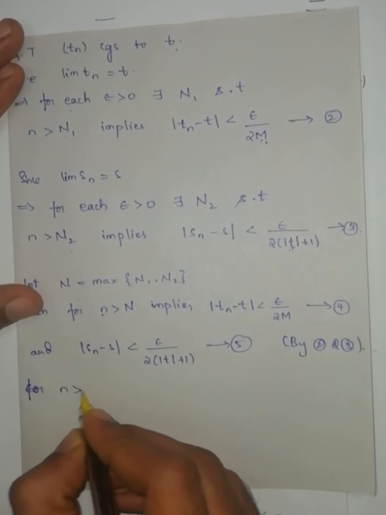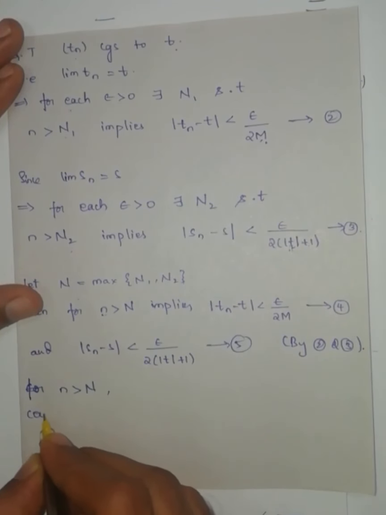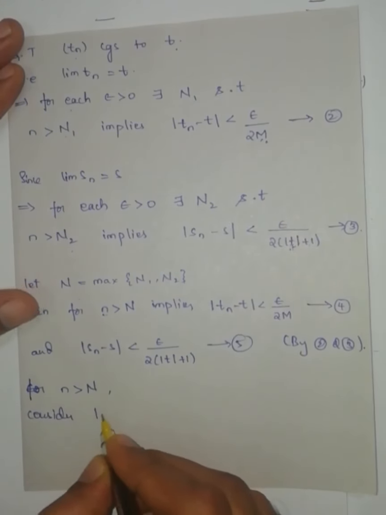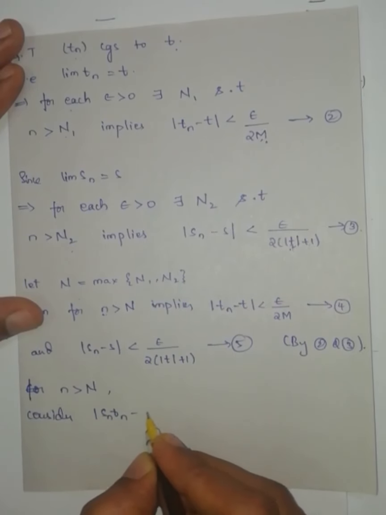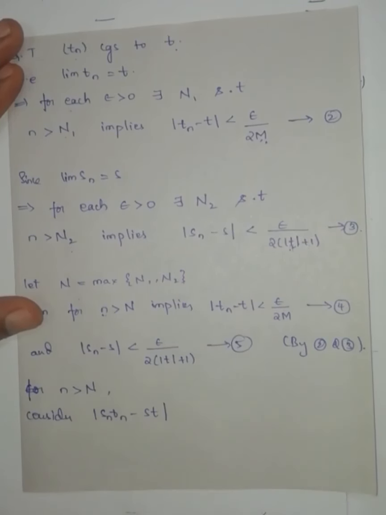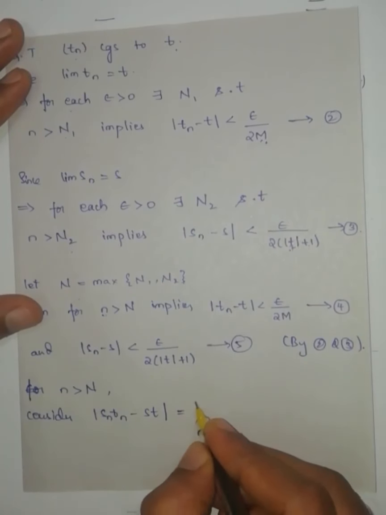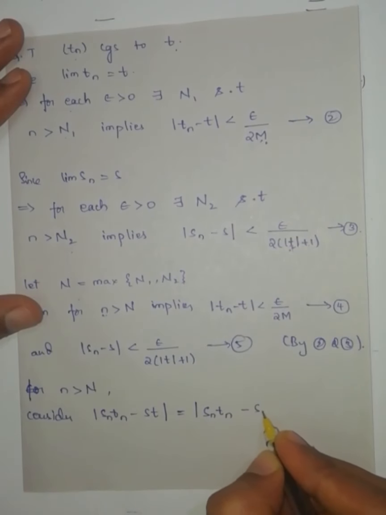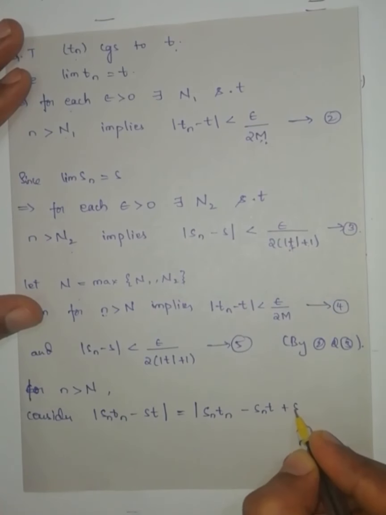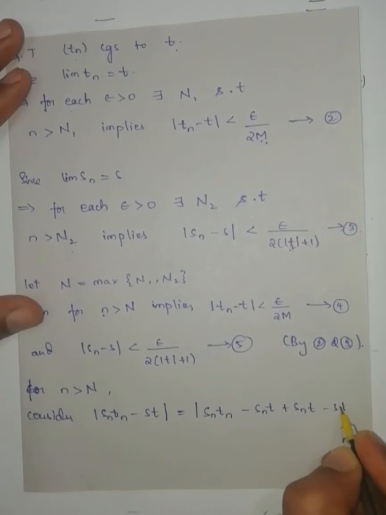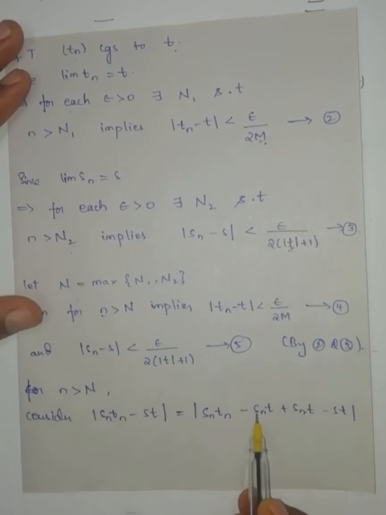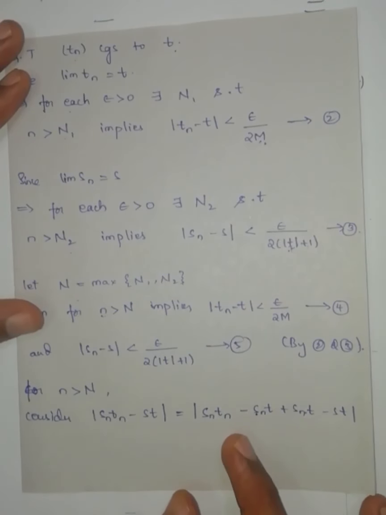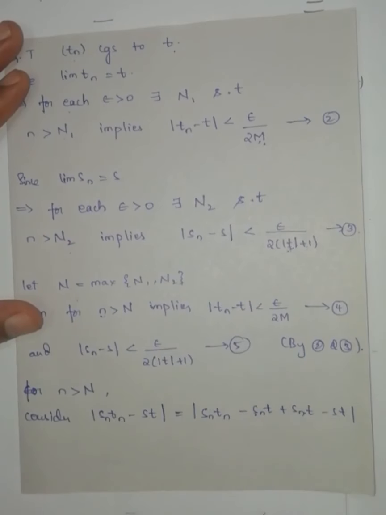Now consider for small n greater than capital N, consider what we have to prove. Modulus of SnTn minus ST. This one I have to show less than epsilon. This one I can write as modulus of SnTn minus SnT plus SnT minus ST. I just added and subtracted. If I add and subtract, again it will get cancelled, again we will get the same thing.